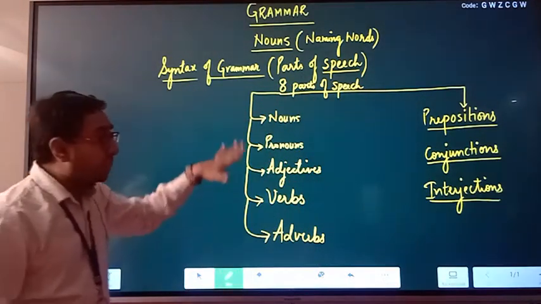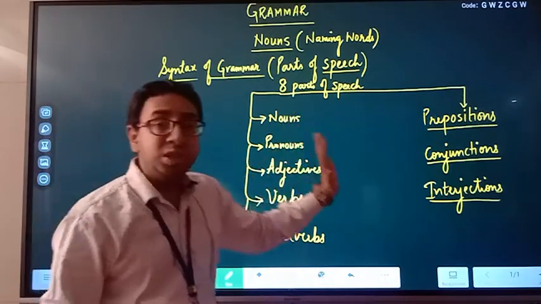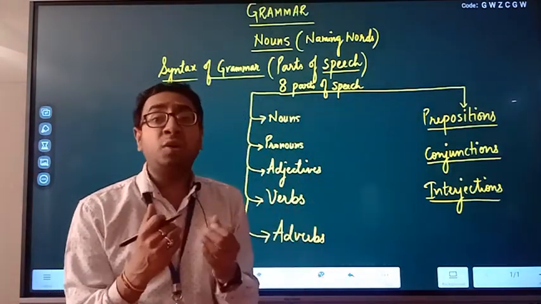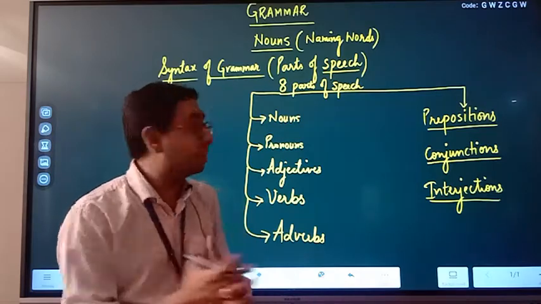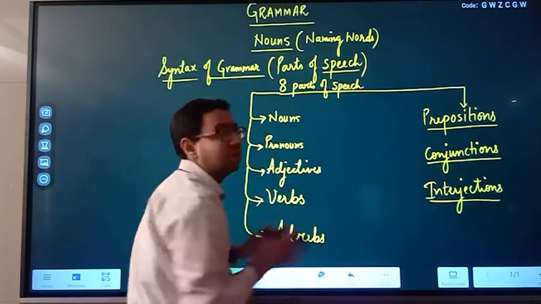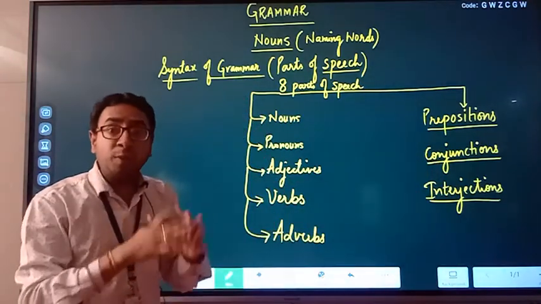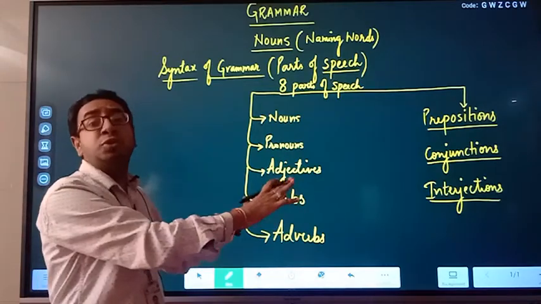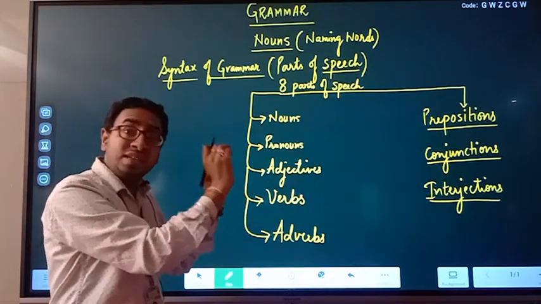Why are they known as parts of speech? Because once we are articulating our ideas or our emotions or our feelings, we need these, as they have similar rules in grammar. Their syntax is similar.